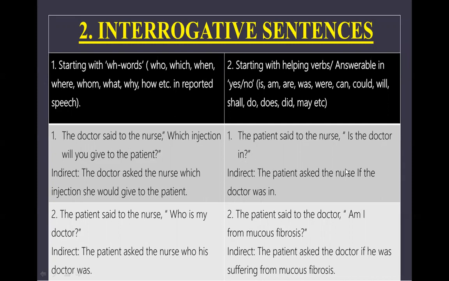Interrogative sentences में that conjunction add नहीं होता है, इस बात को हमेशा ध्यान रखोगे. So in case of the question starting with helping verbs, you'll add the word if or whether. वो मौसम वाला weather नहीं, WEATHER नहीं, WHETHER. And if you're not sure of the spelling of whether, then go for if. It's a small word, use this.